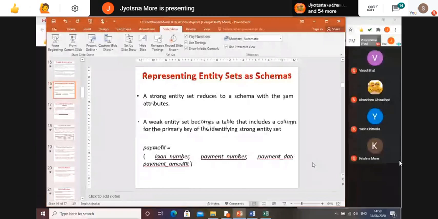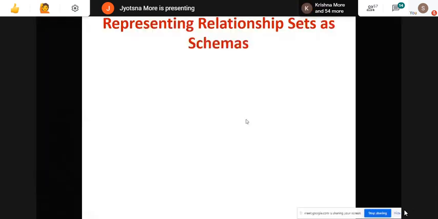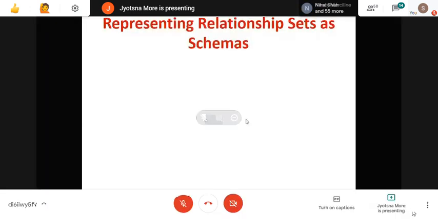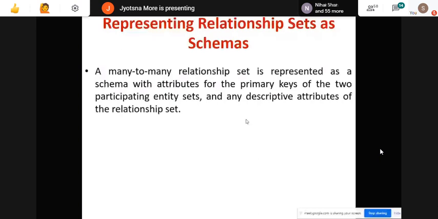as a schema. How many types of relationship sets are there? Only in an ER diagram, if you have a relationship that is many to many, then it will be represented as a table or schema.